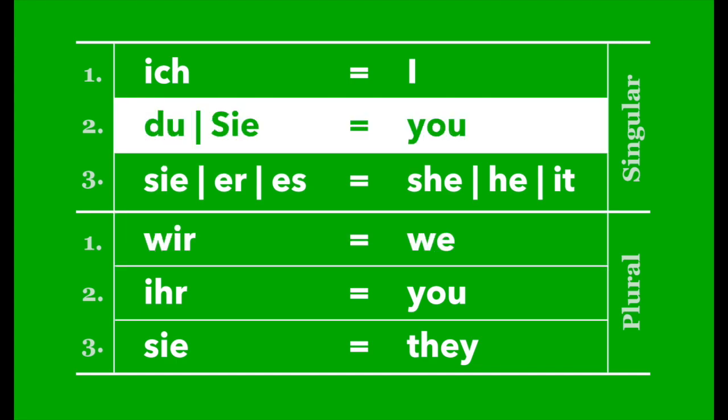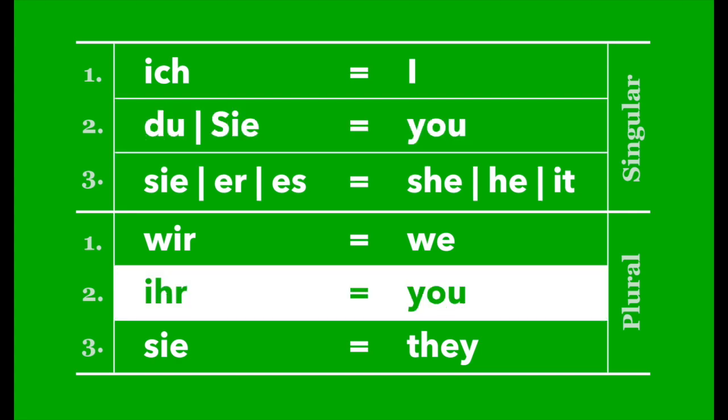When it comes to the second person in nominative, we have the formal and the informal approach. The informal approach would be in singular du. The formal approach in singular would be Sie, written always with a capital letter.